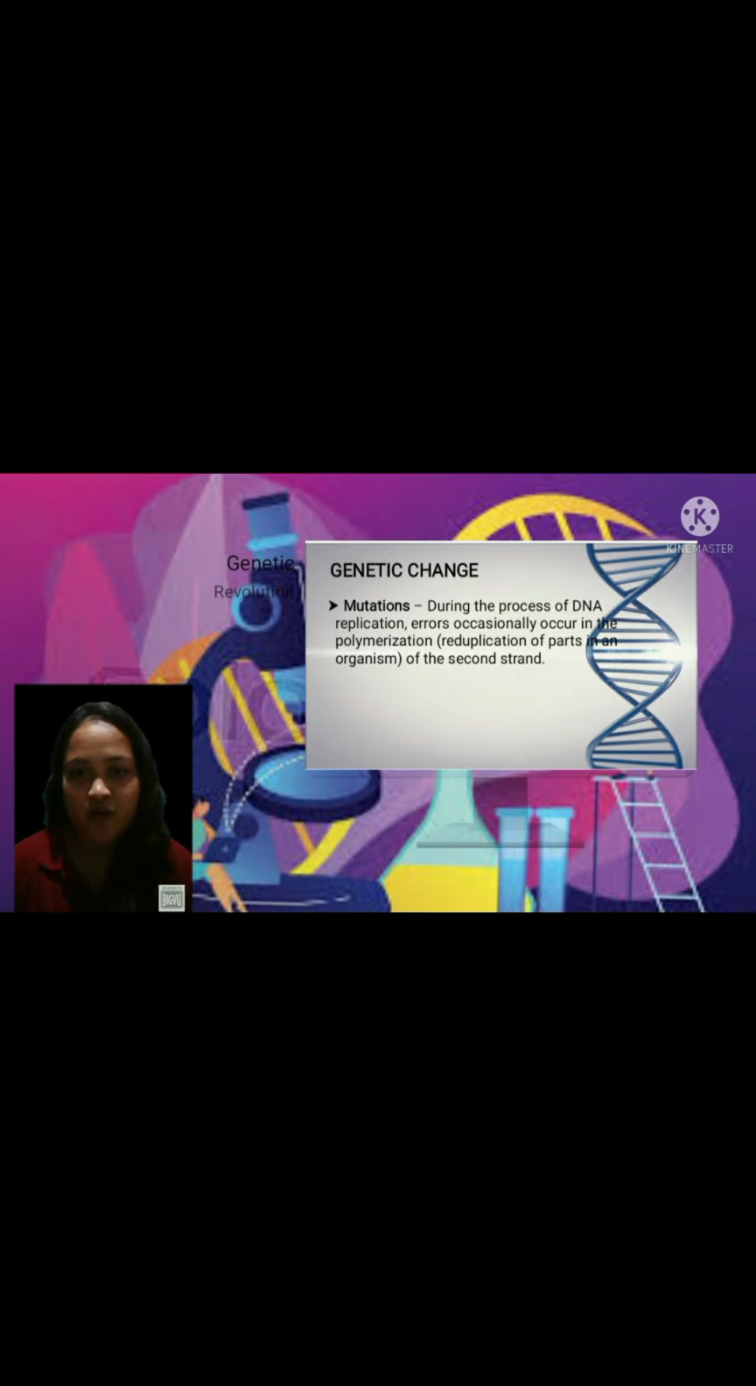Mutations. During the process of DNA replication, errors occasionally occur in the polymerization. Polymerization means the reduplication of parts in an organism of the second strand. Many people understand that mutation is a change of genetic material, more specifically a change in nucleic acids. The RNA and DNA are both types of nucleic acid. Therefore, anything with RNA or DNA can have a mutation. That means animals, plants, and humans can all have mutations.